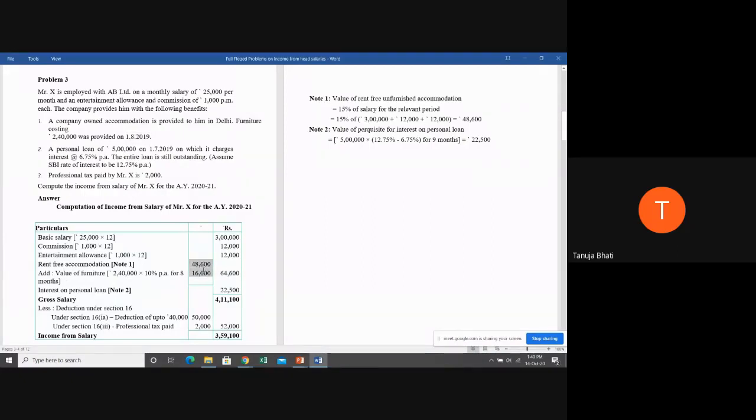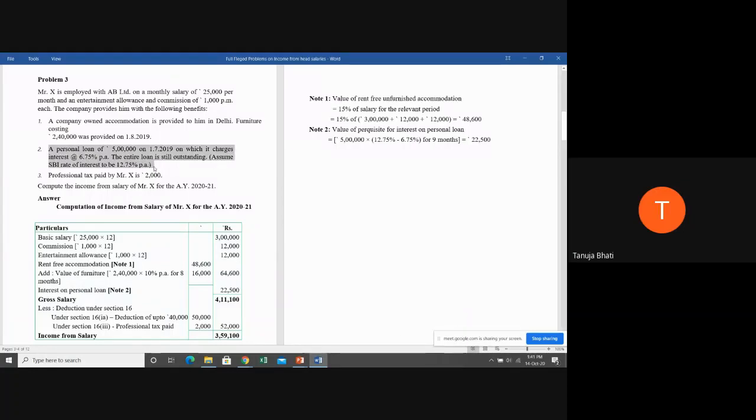So what is the total taxable rent-free accommodation? When we add the value of unfurnished house plus the value of furniture, you get the taxability in case of rent-free accommodation, which is 64,600. Now, students, tell me whether you have understood the explanation of rent-free accommodation. Yes, ma'am. Okay.